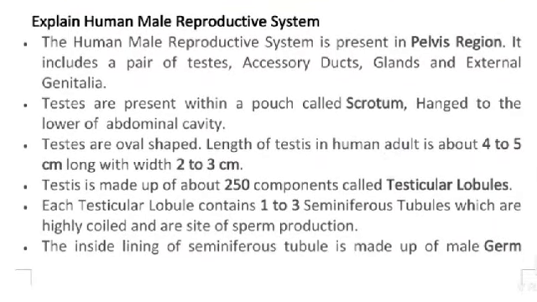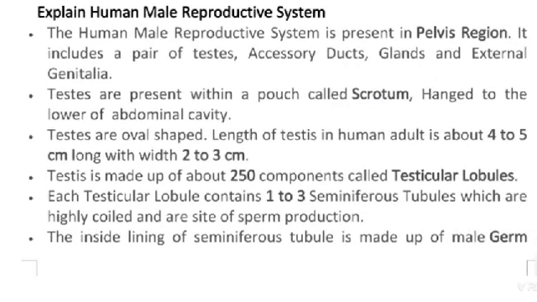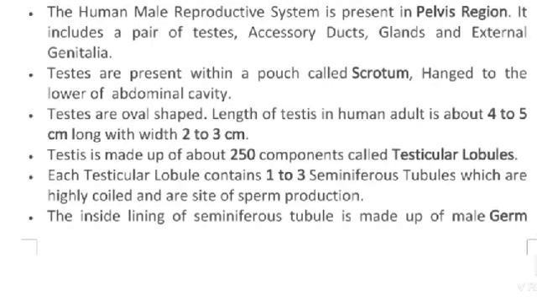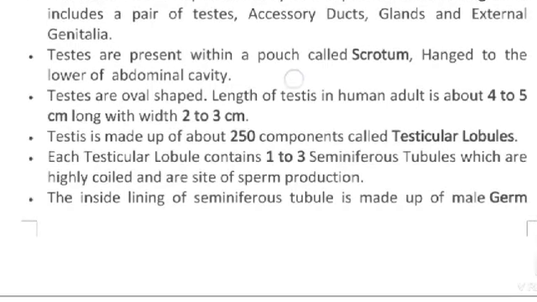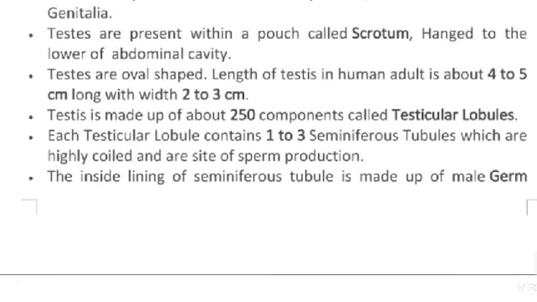Explain the human male reproductive system. The human male reproductive system is present in the pelvis region. It includes a pair of testes, accessory ducts, glands, and the external genitalia. Testes are present within a pouch called the scrotum, which hangs from the lower abdominal cavity.